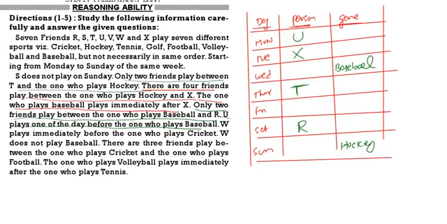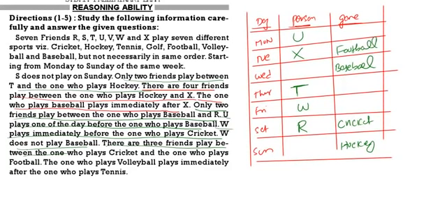T comes on Thursday. Then W plays immediately before the one who plays cricket, and W does not play baseball. That means R will be cricket, and W is on Friday. There are 3 friends between cricket and football, so cricket followed by a gap of 3, then we will get football. So X will be football.